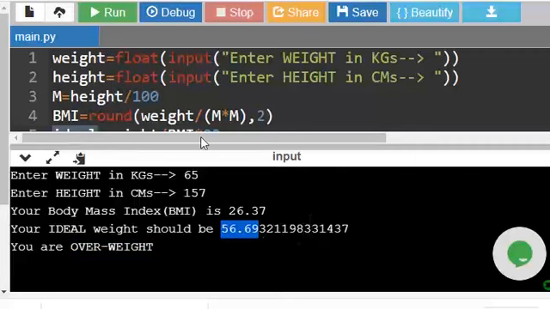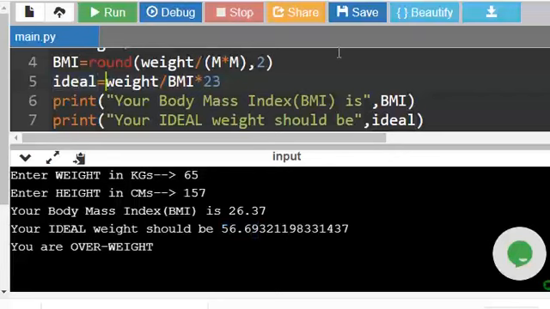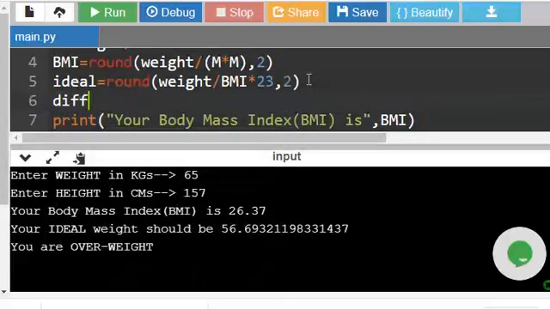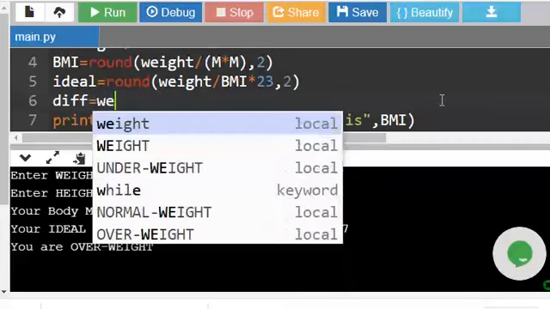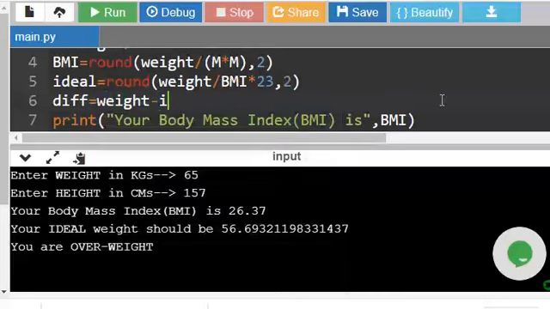This one also let us round, round to 2. And let us also take the difference. Difference equal to ideal minus weight or weight minus ideal, anything is fine. Weight minus ideal. So difference is equal to weight minus ideal we are taking. So weight is your weight, ideal is the ideal weight, this is the difference.